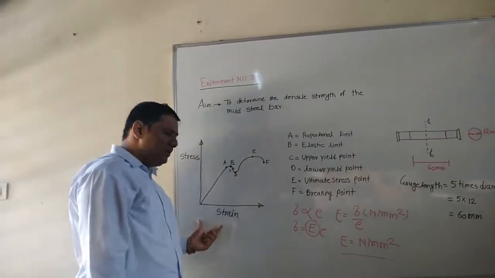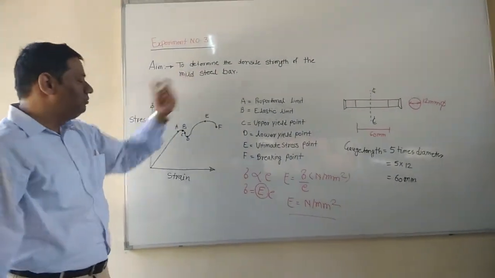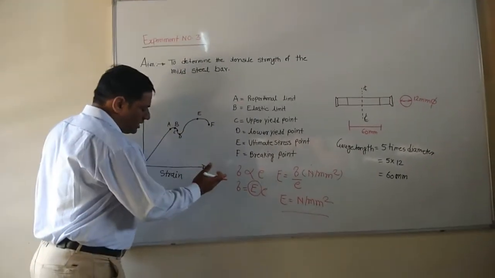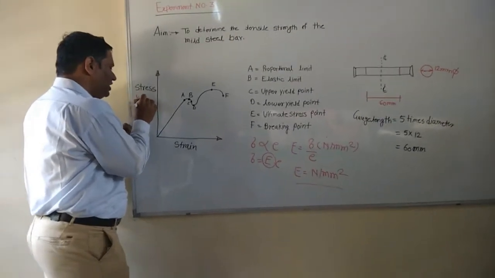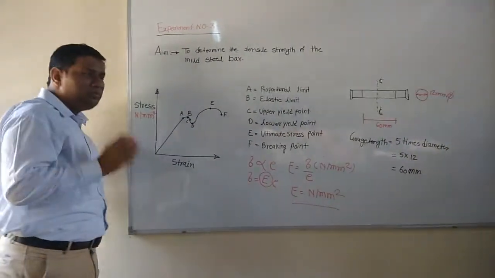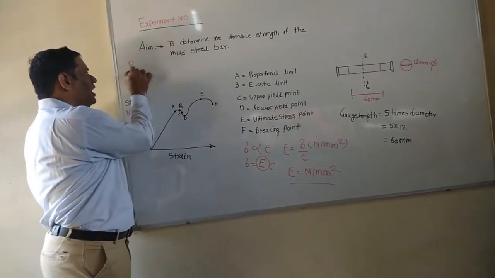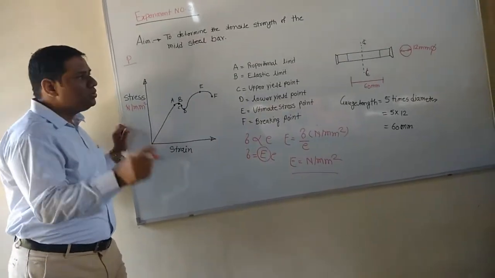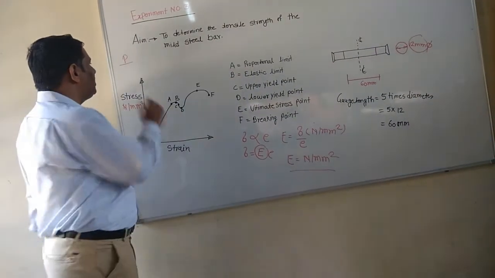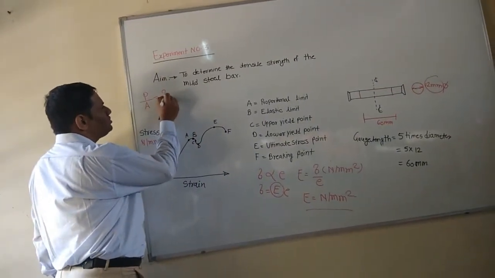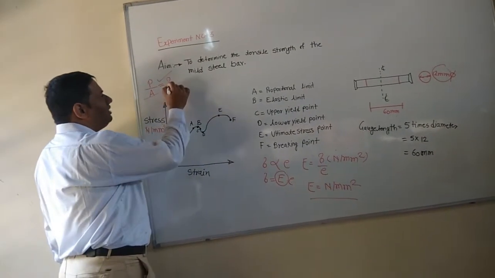Okay. So this is the very important graph for tensile strength of mild steel bar. Now I am taking strain on the x-axis and stress on the y-axis. Stress unit is Newton per mm square. So during the performance, we can measure the magnitude of force acting on the particular bar. Also, we know the diameter of this bar, so with the help of this diameter, we can calculate the area. So force upon area is equal to stress, for every reading we can calculate the value of stress.